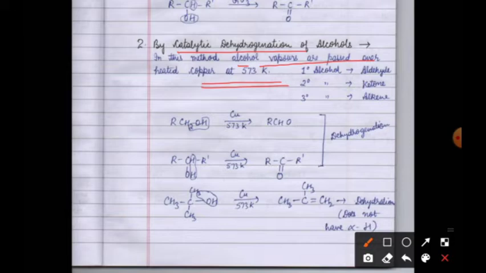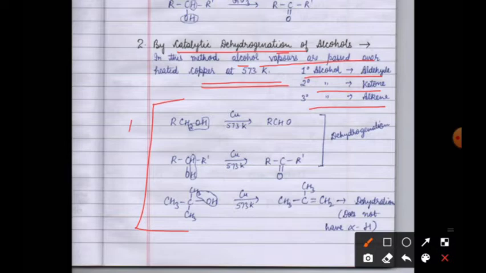And this reaction again we have studied in the last chapter. Dehydrogenation means removal of hydrogen. Now 1 degree alcohol will give aldehyde, 2 degree alcohol will give ketone, and 3 degree alcohol will give an alkene. So all three reactions we have done in our last chapter also.